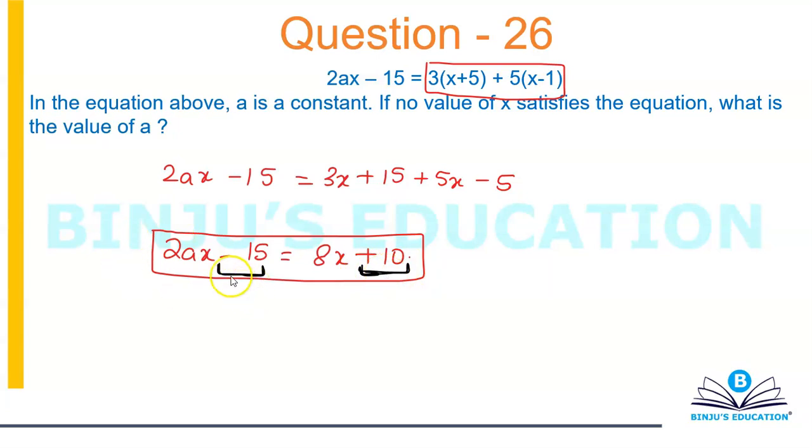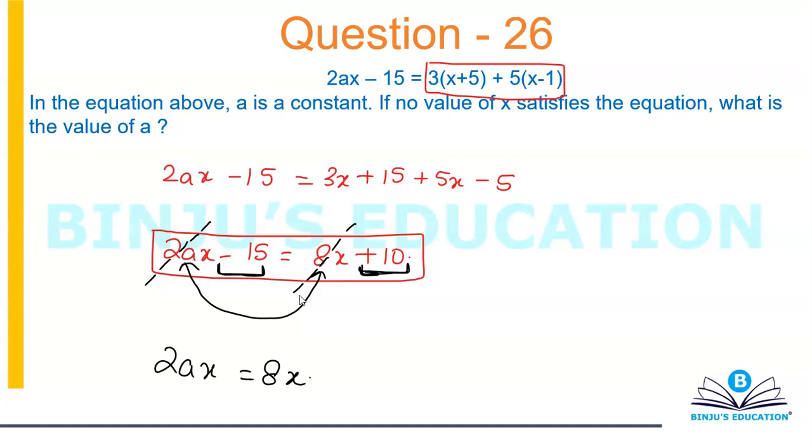So if I'm gonna make 2ax equal to 8x, can I say I can cancel both these terms from RHS and LHS, and I'll be left with minus 15 and positive 10, which can never be equal.